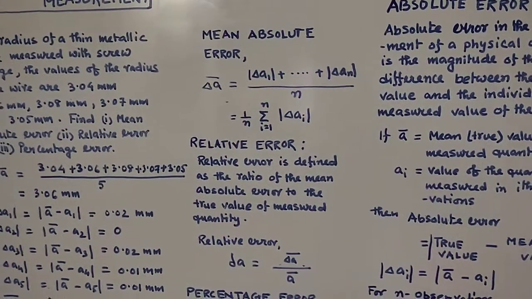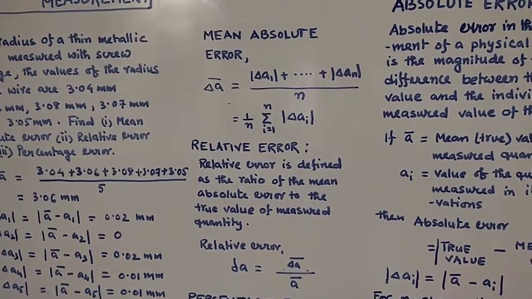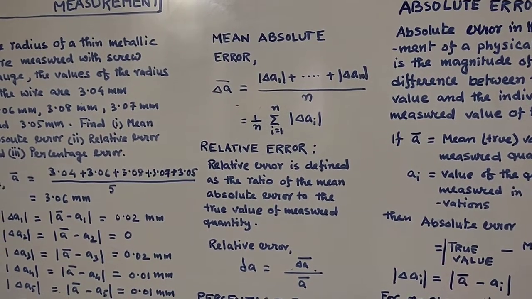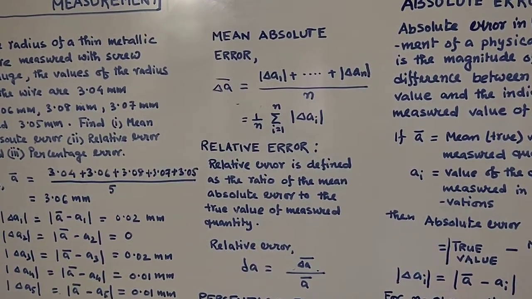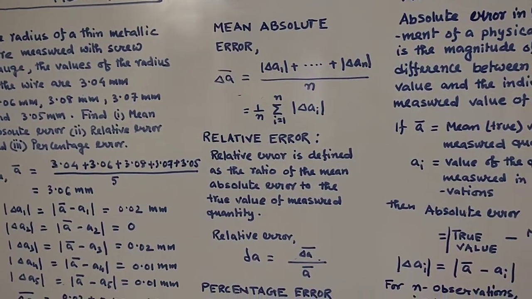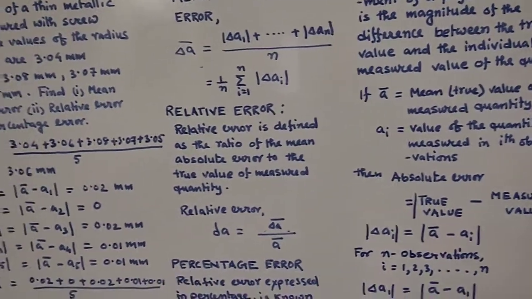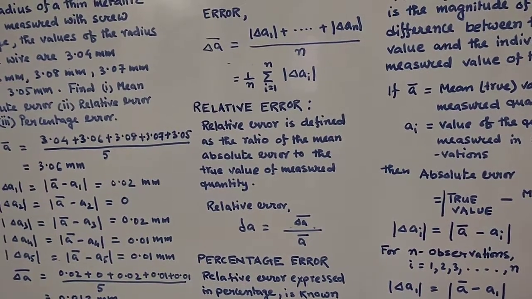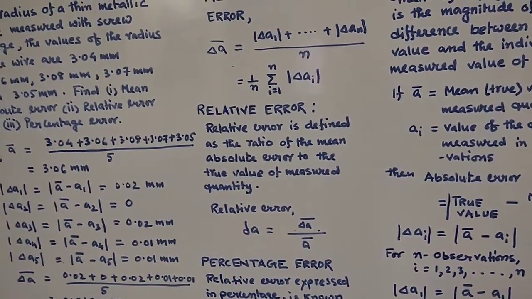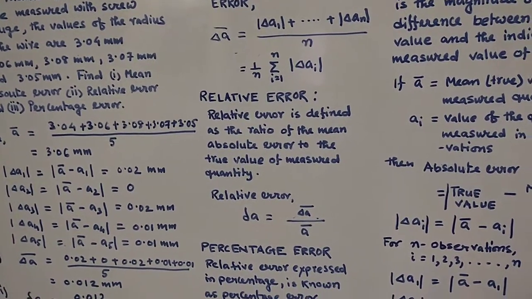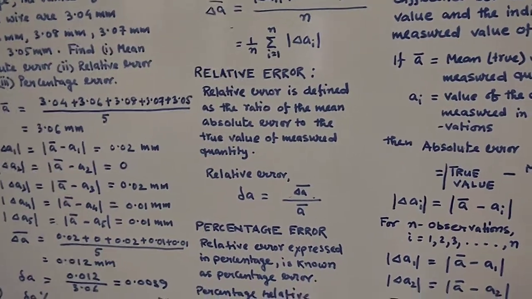Now relative error, as per the definition, is defined as the ratio of the mean absolute error to the true value of the measured quantity. Mean absolute error is your delta a bar, and the true value of the measured quantity is your mean value, that is a bar. So relative error is symbolized by del a, not delta, del, and del a is nothing but the relative error.